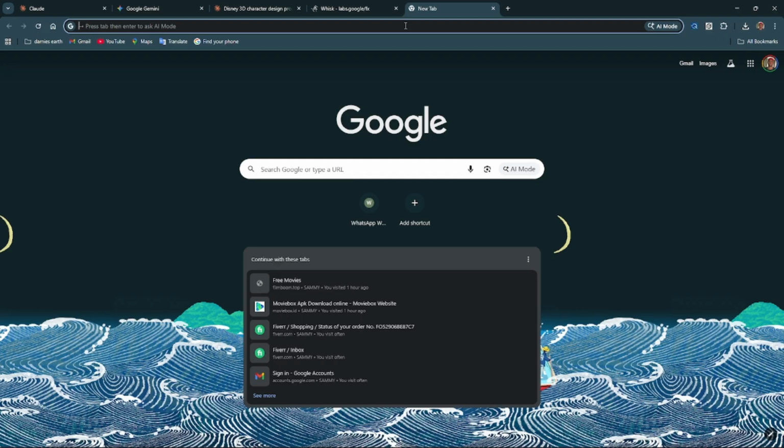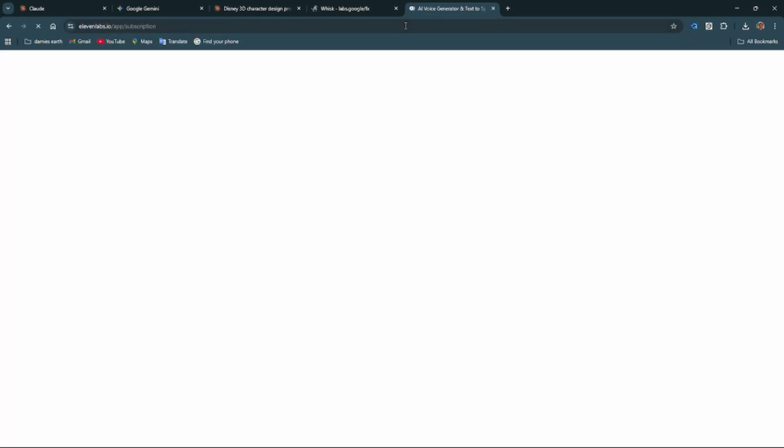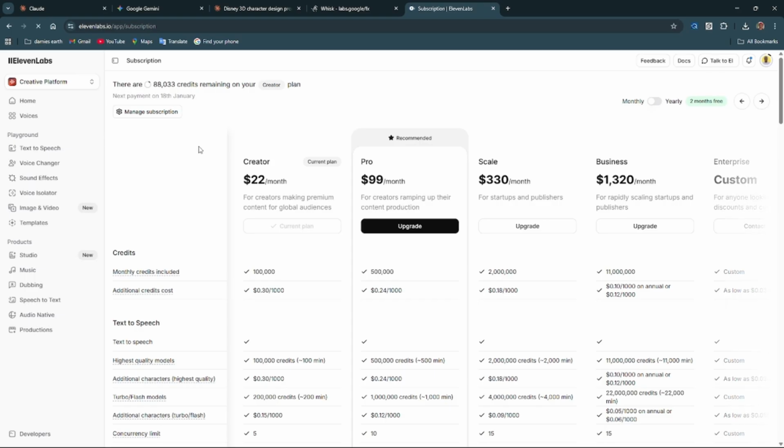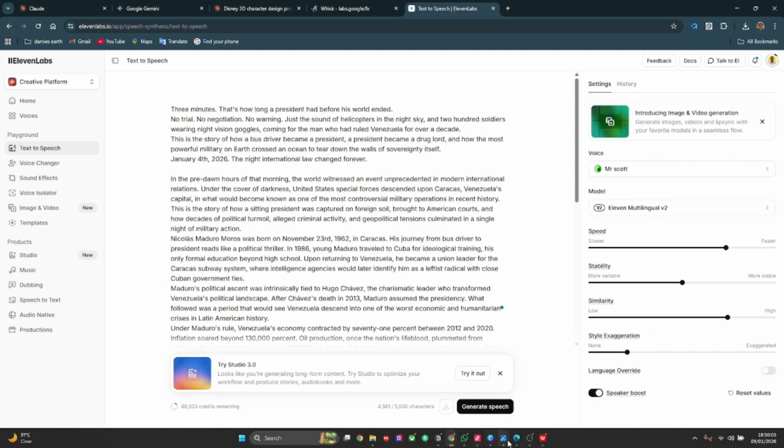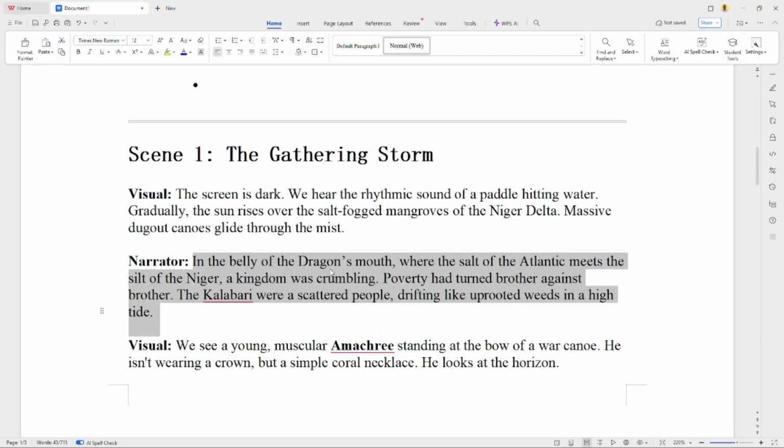Let's go. So we are going to 11's lab. Mind you, 11's lab is not a free platform. I pay $22 per month for 11's lab. So what I want to do here is get the first part of our narration.